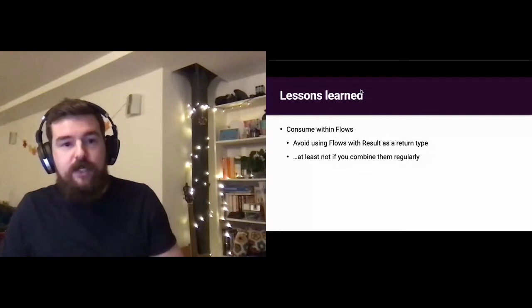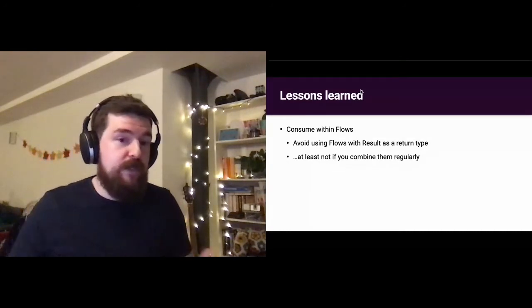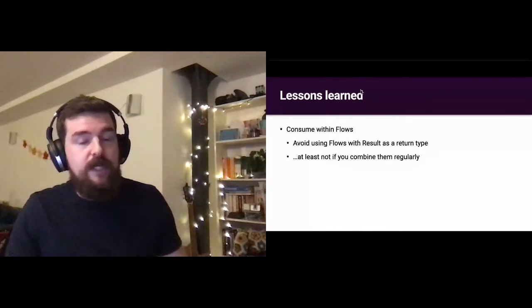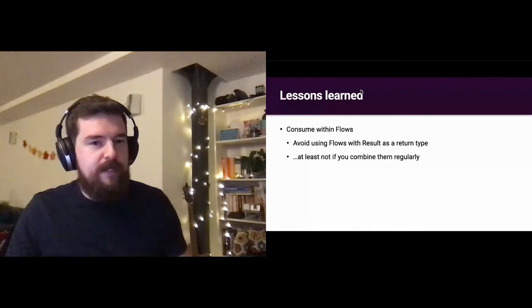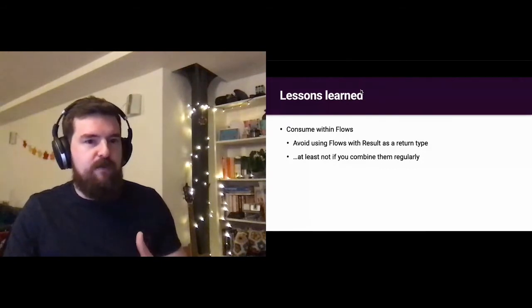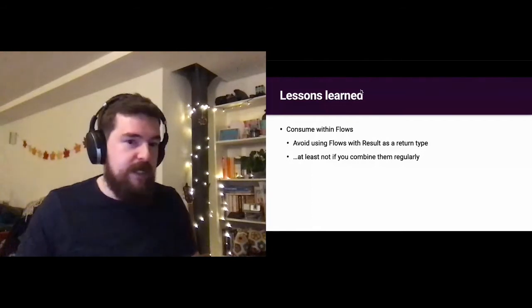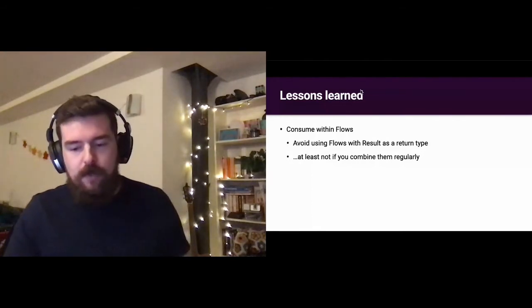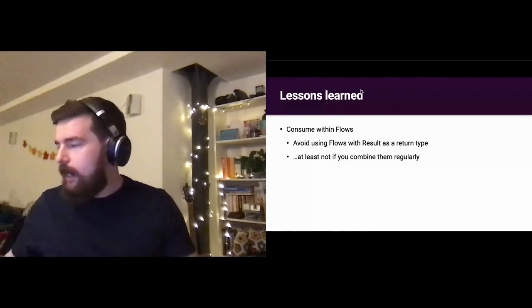If you can imagine having, say, multiple Kotlin flows that return results that rely on each other, if you have to then flat map them in sequence, you've just got this extra unwrapping step, and it can make things very hard to parse. So I would avoid doing that personally. We do it in a couple of places, but that tends to be where we know we're not going to be combining multiple steps.